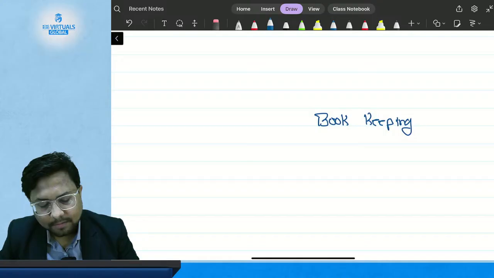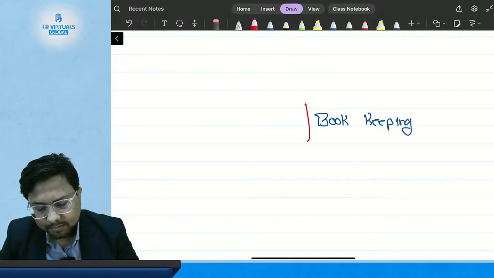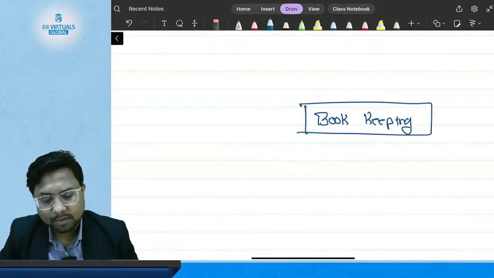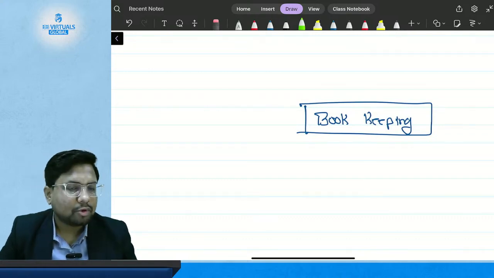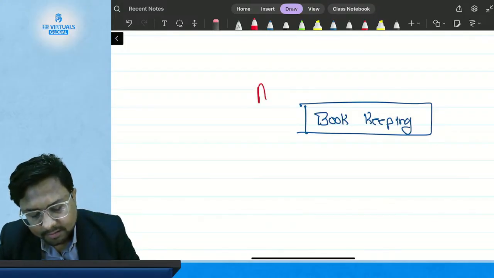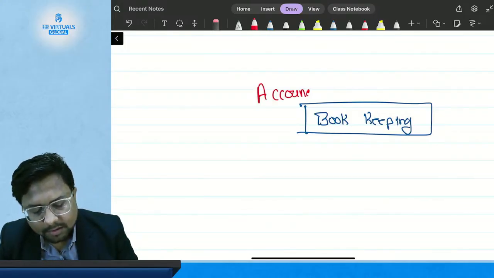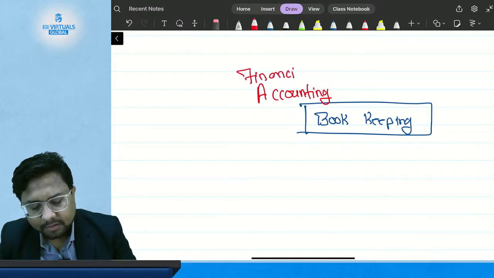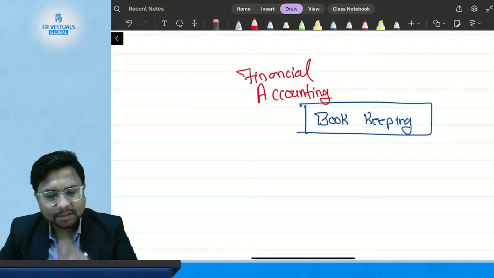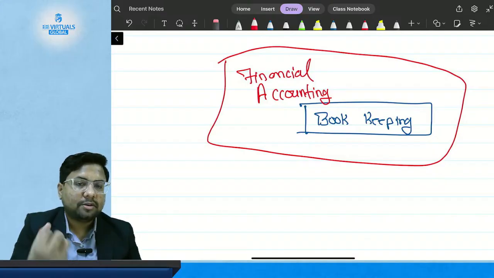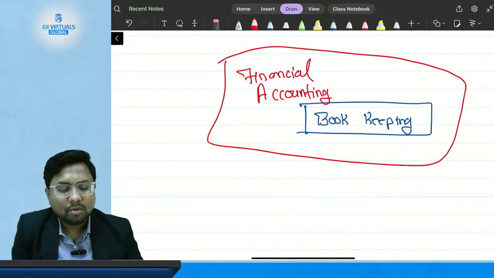Okay, so this is one thing where you record all your transactions, which is called bookkeeping. Bookkeeping is a smaller term. The bigger term than bookkeeping is accounting. And which accounting? Financial accounting. So bookkeeping is a small term, and financial accounting is a bigger term. Bookkeeping comes under financial accounting, and financial accounting covers bookkeeping.